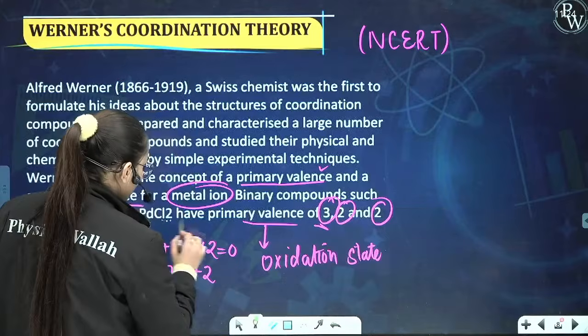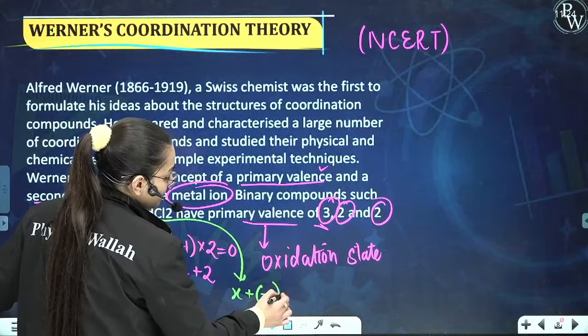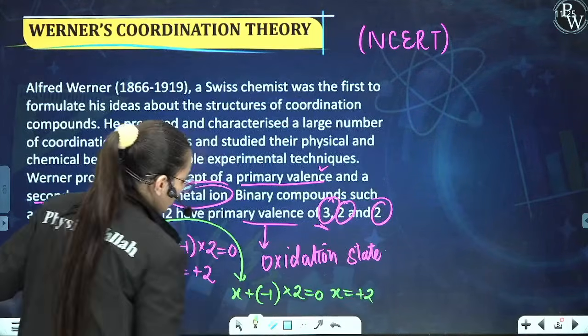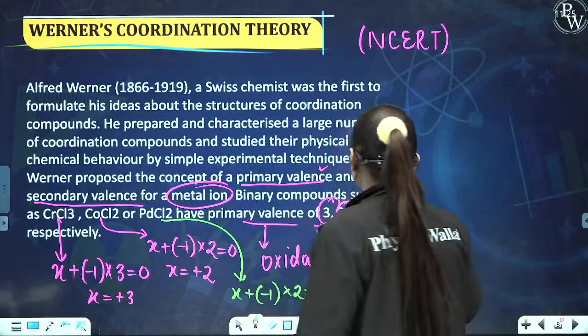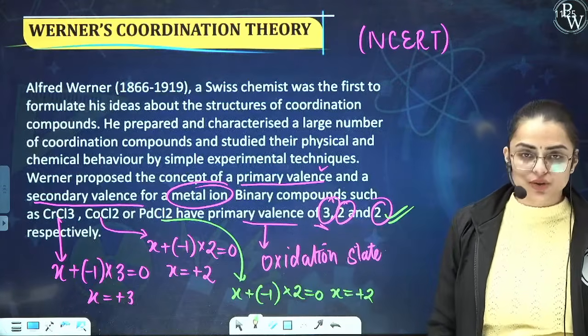Similarly, if I talk about PdCl2, again you will let it as X. For Cl it is -1. 2Cl is equivalent to 0. X shall come out to be +2. So here what we have calculated, +3, +2 and +2 respectively, which they have already written over here. Is it clear? So you got to know that primary valency is basically the oxidation state in other terms.